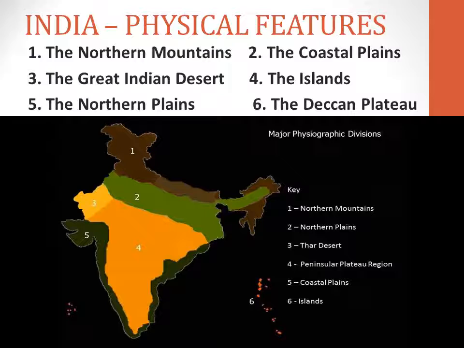And we have a desert. What is the desert called? It's the Thar Desert, and we also call it the Great Indian Desert. And the third one is coastal plains. Coastal plains are plains which are commonly nearer to the sea. And the northern plain. And next is island. You know what an island is? An island is a place which is completely surrounded by water.